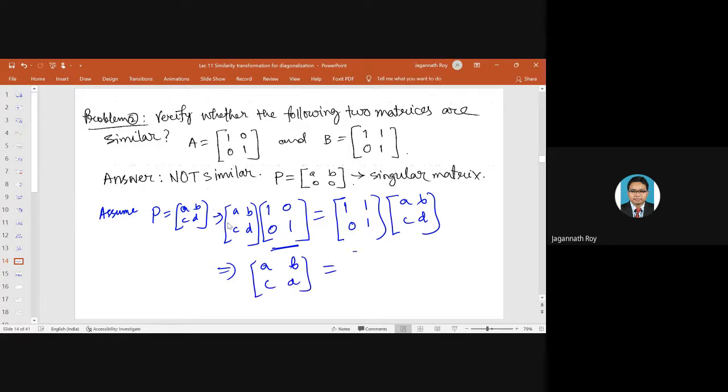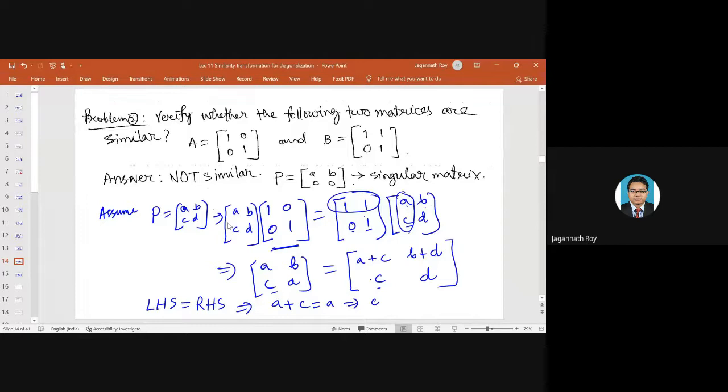But for this case, you will have a different situation. This multiplied by this: 1 times A plus C, then 1 times B plus 1 times D, and A into 0 becomes 0, plus 1 into C, so it becomes C. Similarly, this will become D. Equating the left hand side matrix and the right hand side matrix, A plus C equals A. This gives you C equals 0.